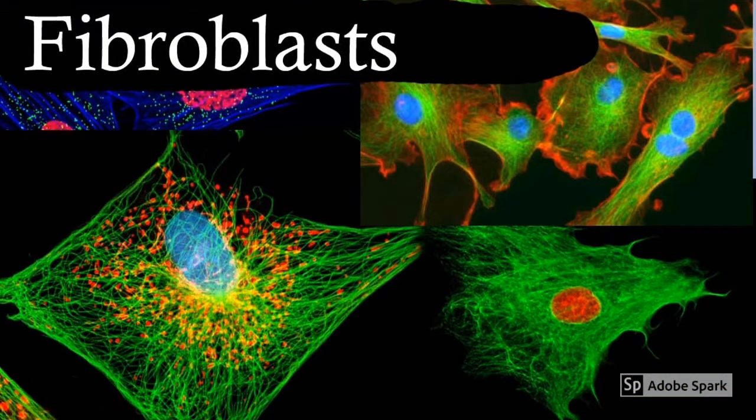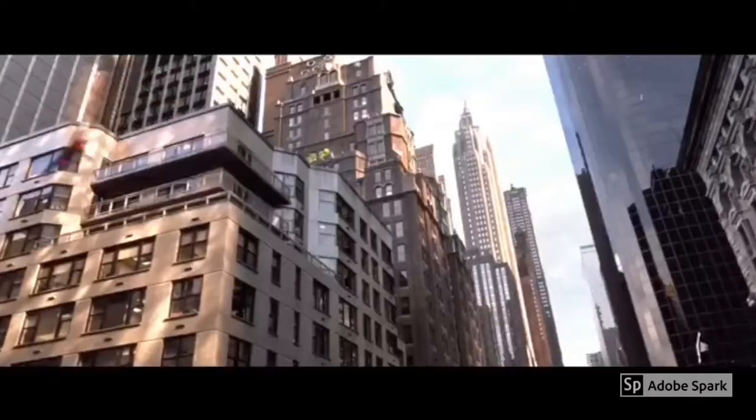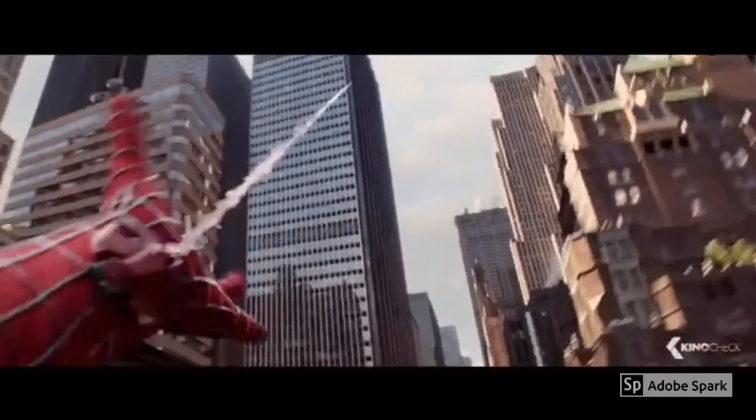When chemically mediated, particularly by chemicals released from the macrophages during the inflammatory stage, fibroblasts migrate to the injured site and lay down type 3 collagen or connective tissue. This is what is referred to as fibroplasia, and in simple terms, is the laying down of scar tissue. In this case, we can think of fibroblasts as a grown-up Spider-Man.